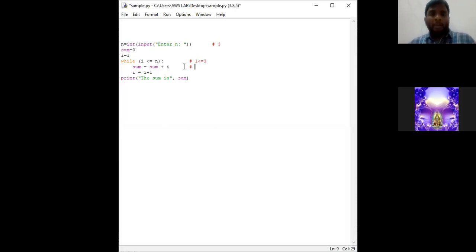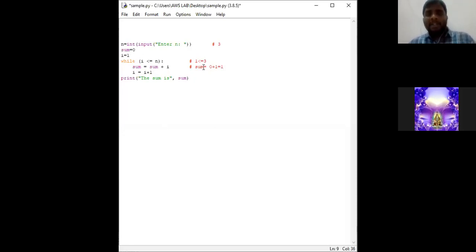After going into the body of while, sum is equal to the value of sum which I have assigned, 0. 0 plus I value 1, so sum is equal to 1.